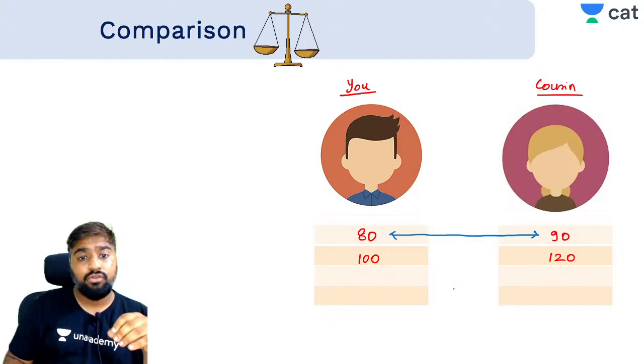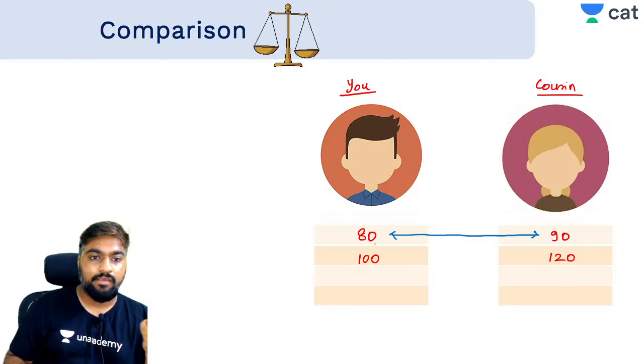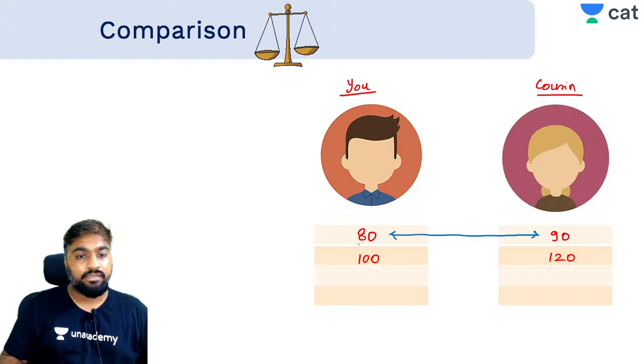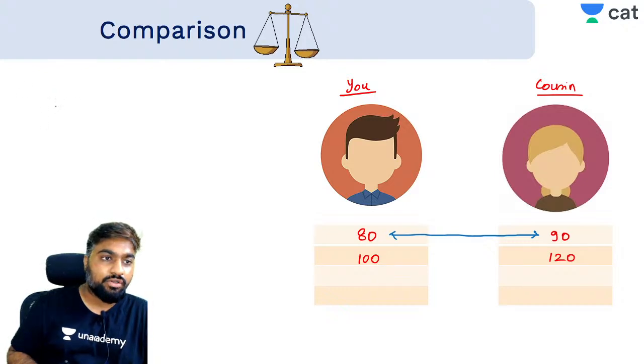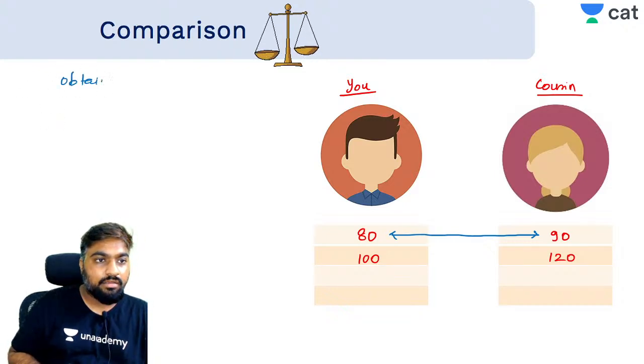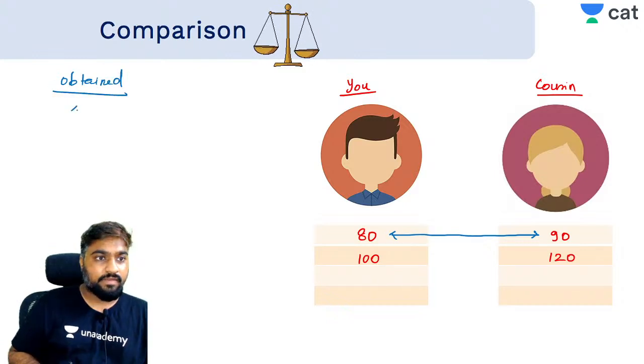That is where you use percentage. If you want to calculate percentage, what do you do? Obtained value or compared value divided by the reference value, which we call the base value.